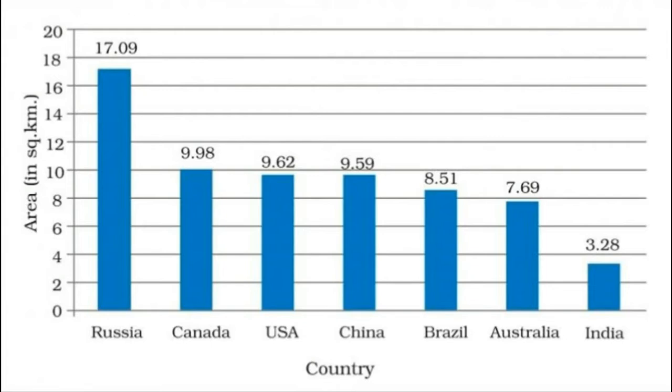Now the countries larger than us in terms of area, I'm telling you rank-wise: the first, the largest country in terms of area, is Russia, that is 17.09 million square kilometer, followed by Canada, 9.98 million square kilometer, then USA, the United States of America, 9.62 million square kilometer. Then we have China, 9.59 million square kilometer. Then Brazil 8.51 million square kilometer. Then Australia 7.69 million square kilometer. Then we have India, 3.28 million square kilometer.